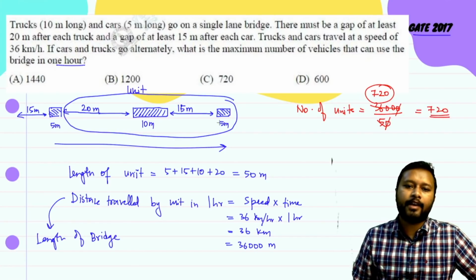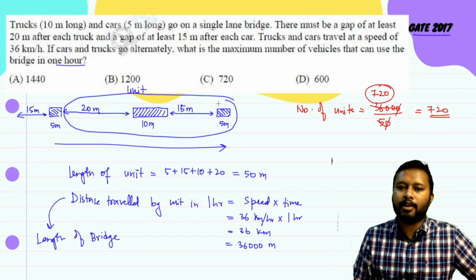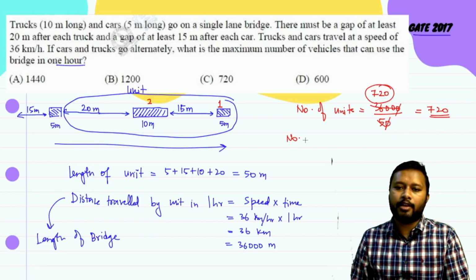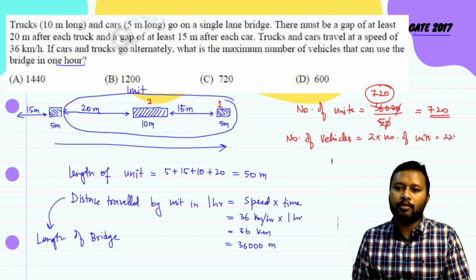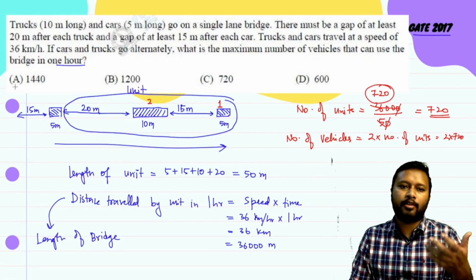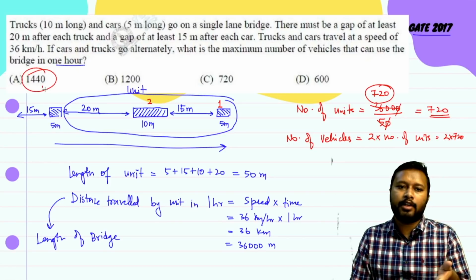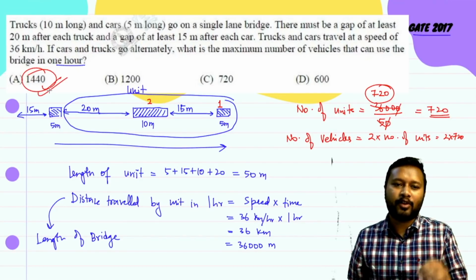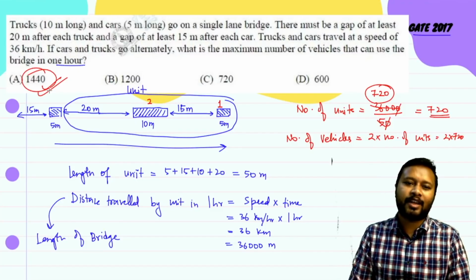Now you have to understand that in one unit, how many vehicles were there? There are two vehicles, vehicle number 1 and vehicle number 2. One is car and one is truck. So the number of vehicles will be twice the number of units. So 2 into 720, and this is going to give me 1440 as the correct answer. So the final answer is 1440, and this is how this question has to be done.